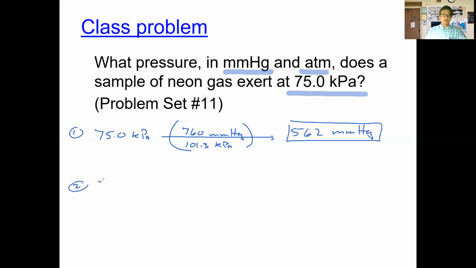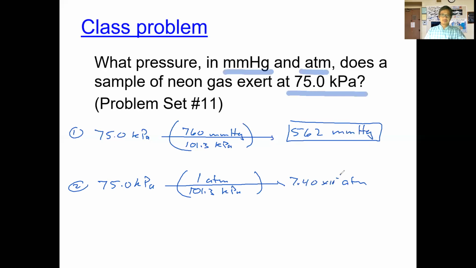Again, we're going to start out with 75 kilopascals. This time we're going to convert into units of atmospheres. Plugging this in, then it's going to be 101.3 kilopascals in the denominator, 1 atmosphere in the numerator. So if we plug that in, we end up with our answer as being 7.40 times 10 to the minus 1 atmospheres. Okay. All right.